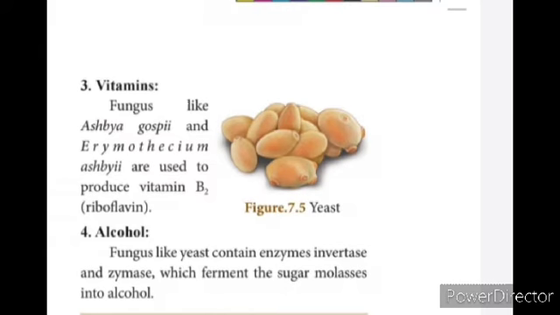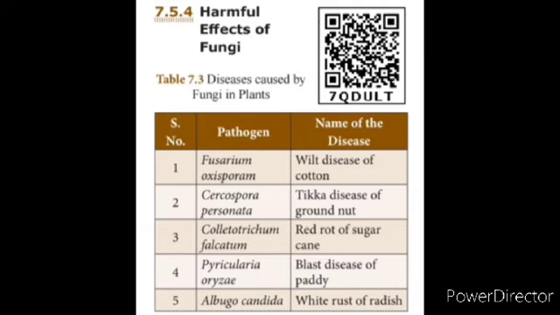And harmful effects of fungi, what is that? Disease caused in plants and human beings. In disease caused in plants, the pathogen, the name of the fungus, is Fusarium. What class does it come under? Eumycetes, Deuteromycetes. Fusarium oxysporum causes what disease? Wilt disease of cotton.